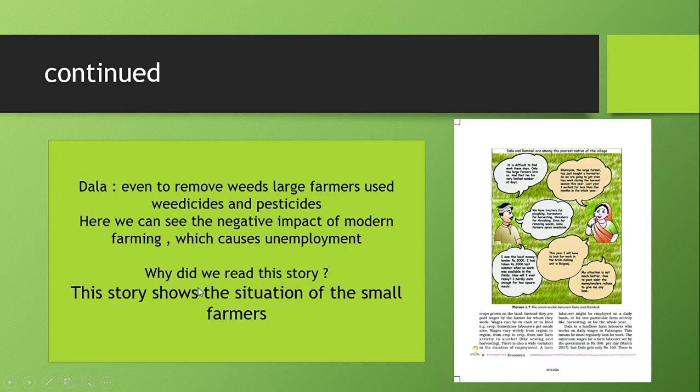Why did we read this story? This is the Ramkali and Dala story which is there in your textbook. Why did we read this story? This story shows the situation of the small farmers.